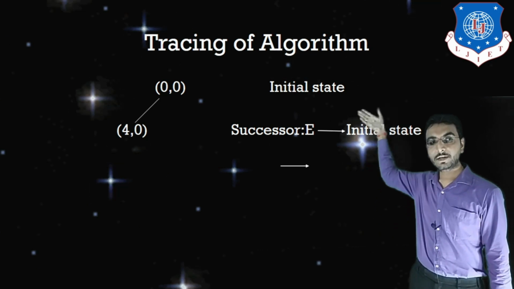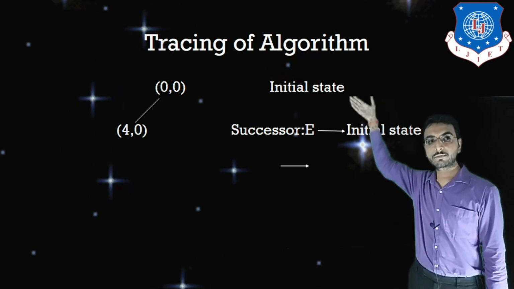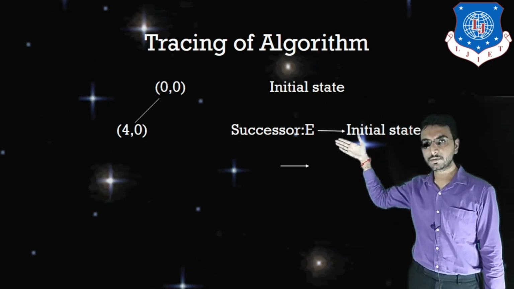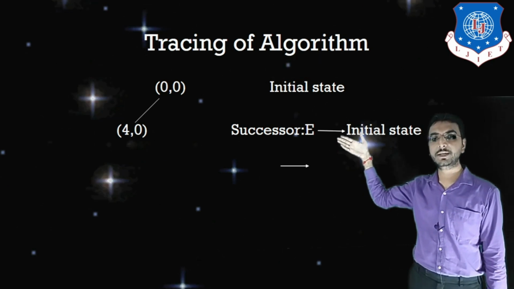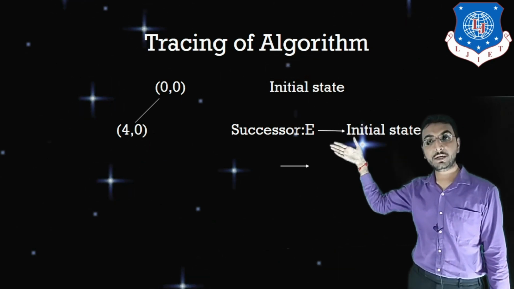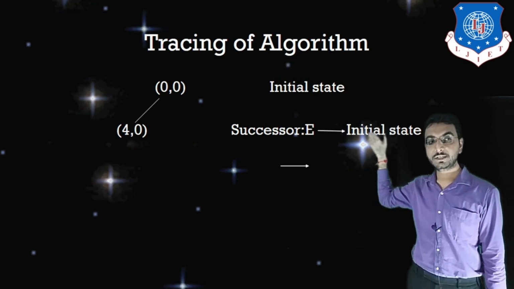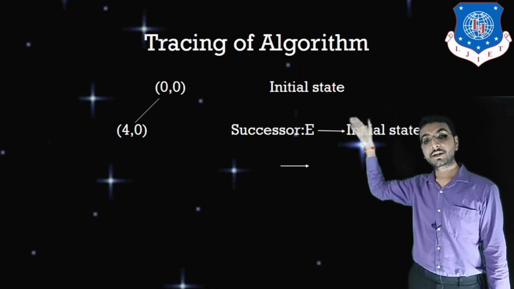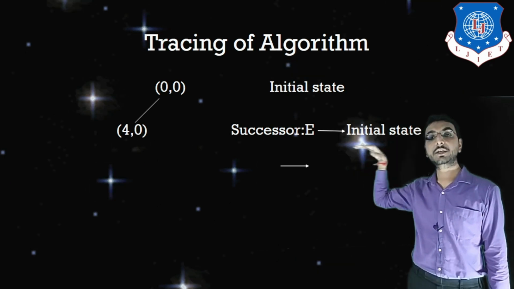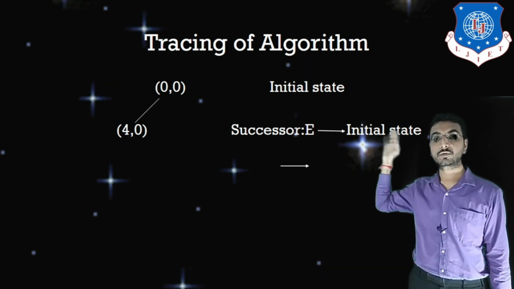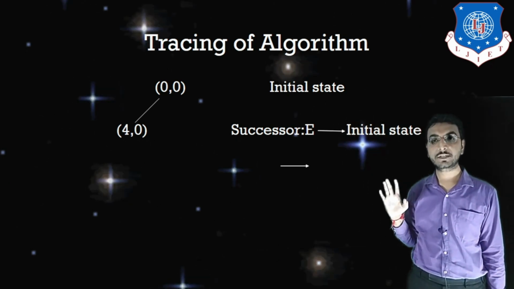So after the transition from this one to this one, 4, 0 will be considered as my initial state. I want to go deeper and deeper. So this is also called a successor, and now this successor will become E and the initial state also. E means my current state, or we can say initial state.